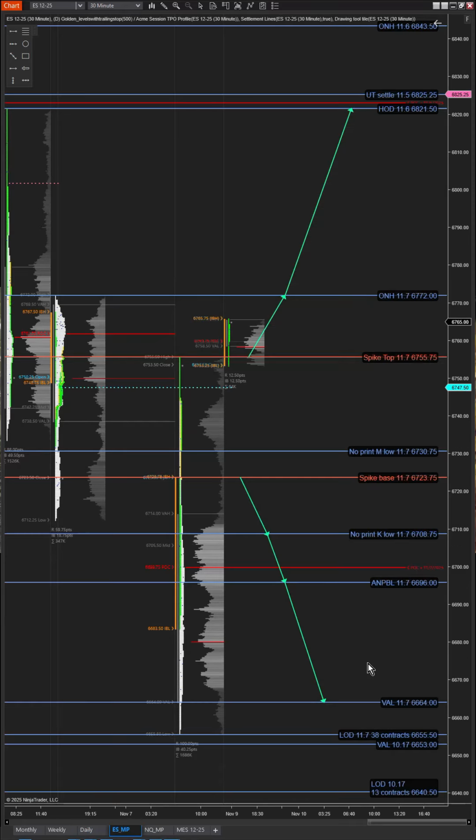This is a market profile chart of the ES futures, which is based on the 30-minute time frame. For next week, above 6723.75, you want to stay long or buy call options targeting these levels. Below that, you want to stay short or buy put options targeting these levels.